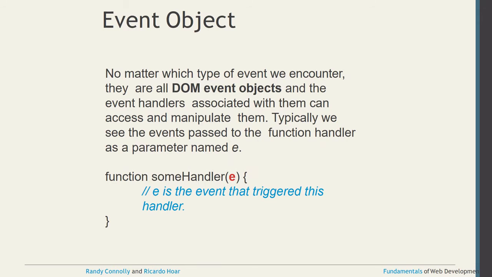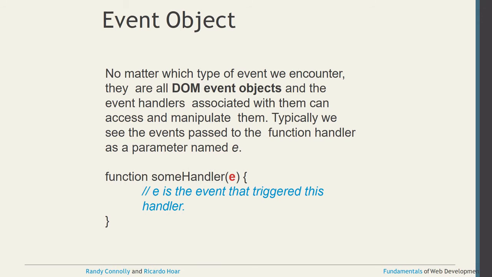One thing is very important, that is called the event object. No matter which type of event we encounter, all of them are called DOM event objects, and the event handlers associated with them can access and manipulate them.